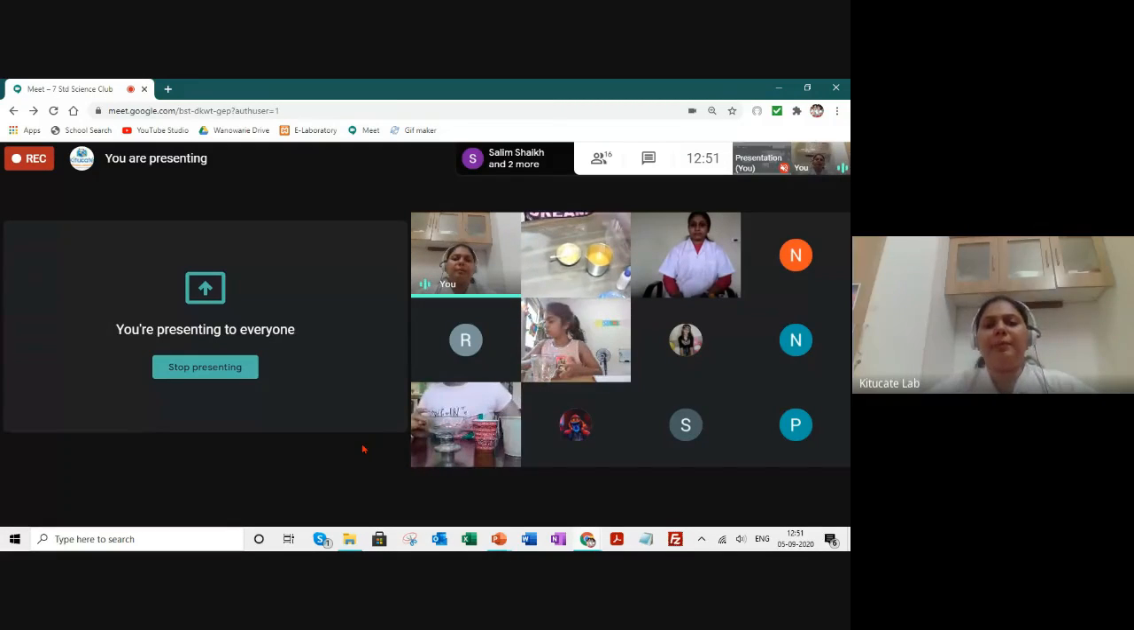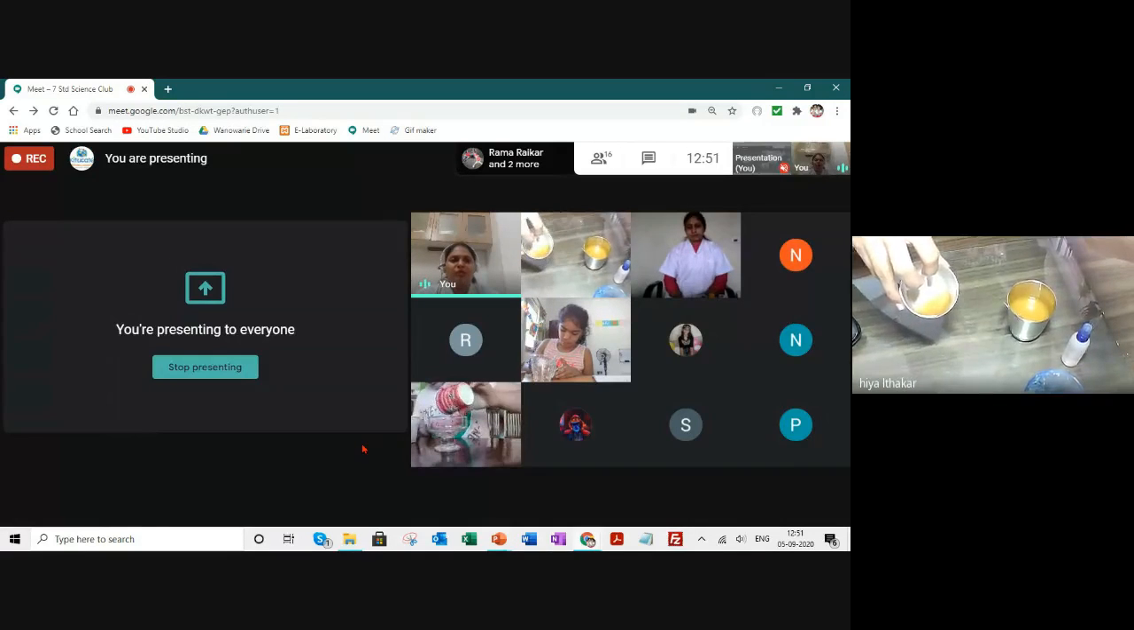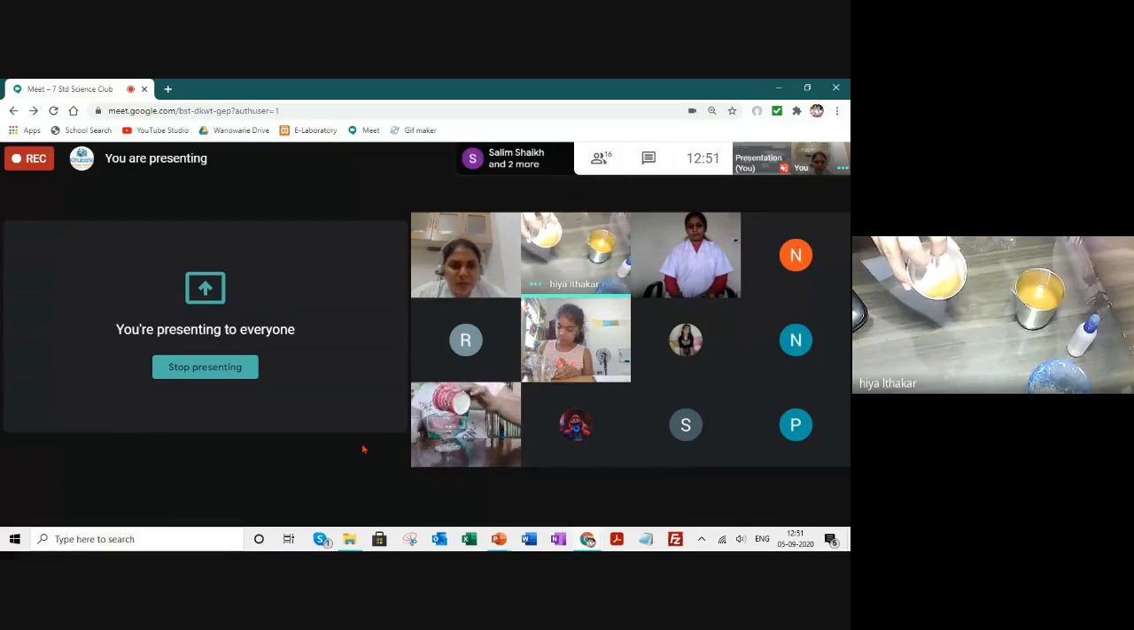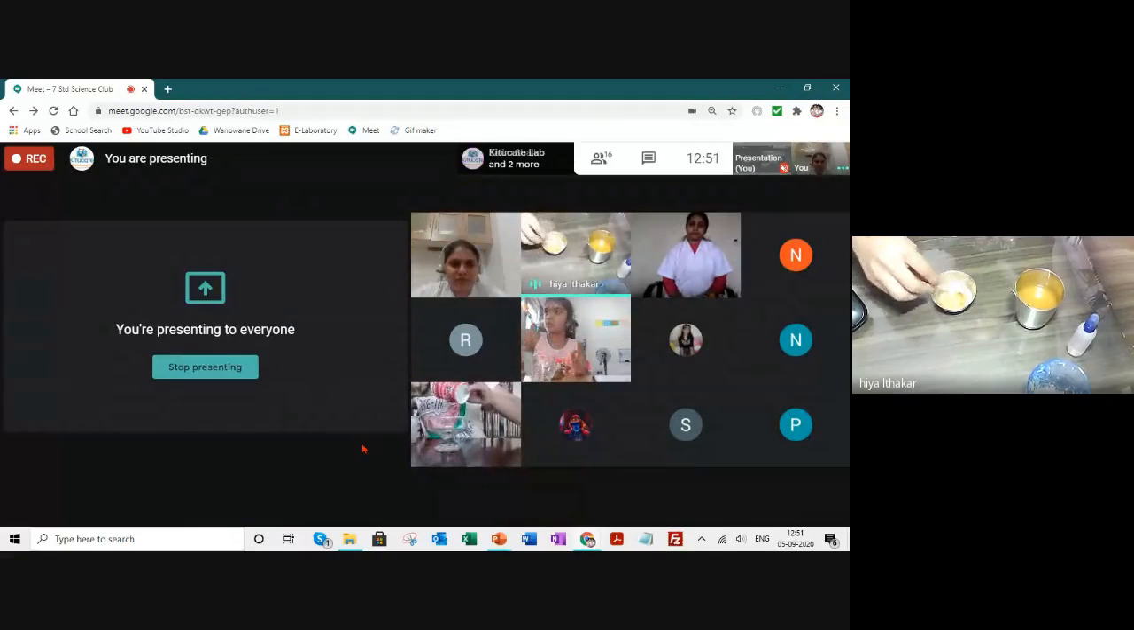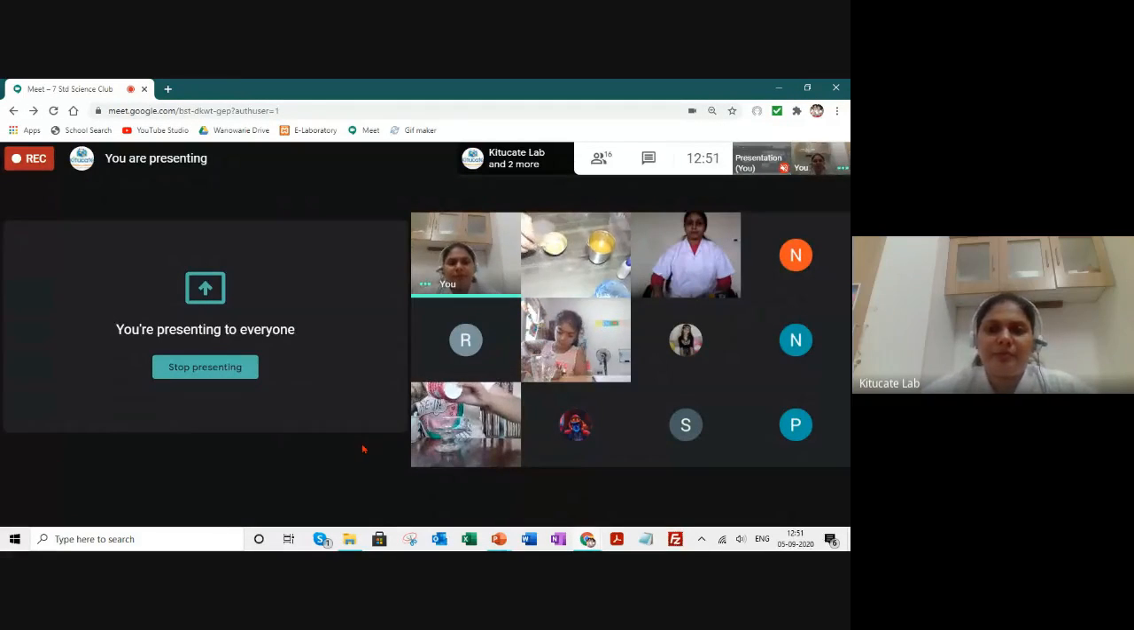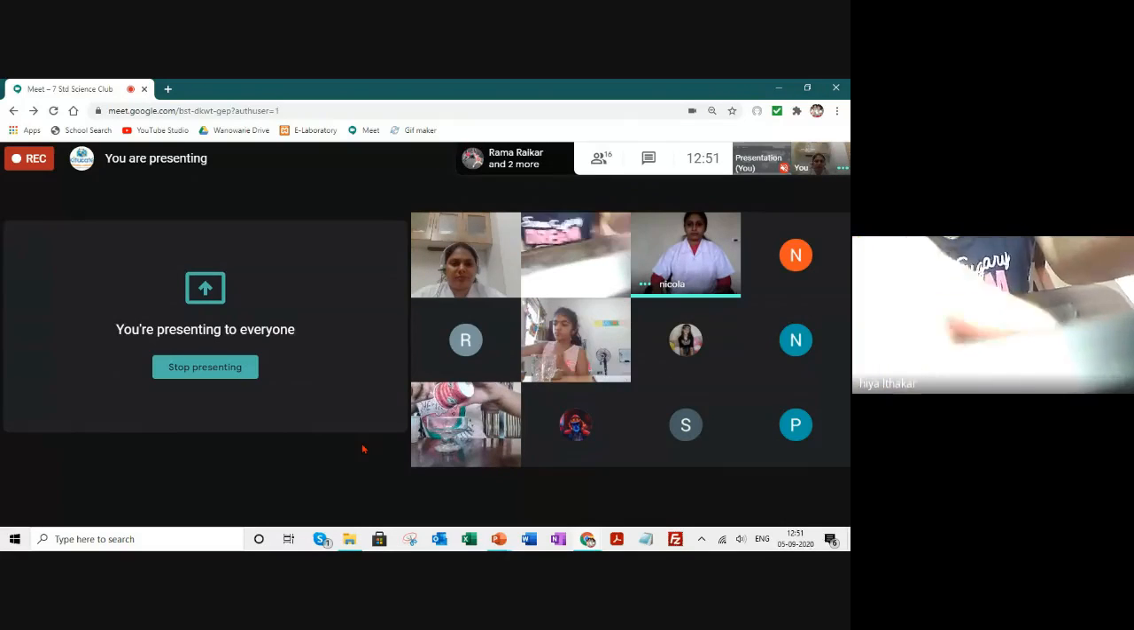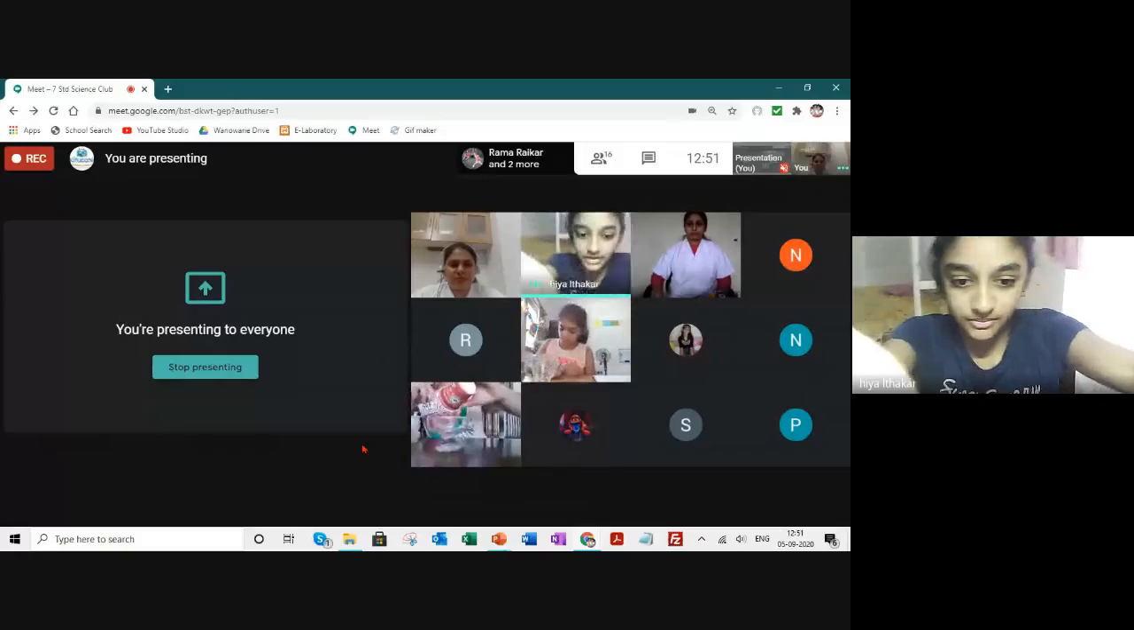So first add baking soda solution into a transparent glass, then add turmeric solution to it. And after that, you add vinegar and observe the color. Which color is that here? Ma'am, it's kind of dark orange. Okay. Now add vinegar to it here.